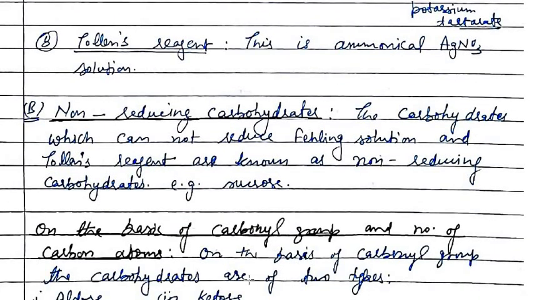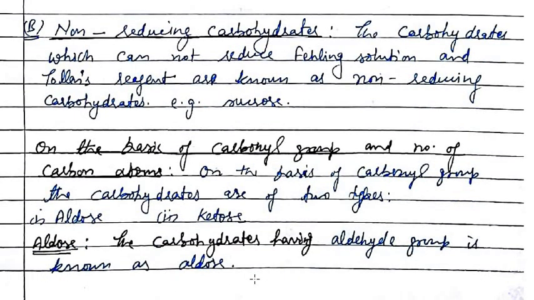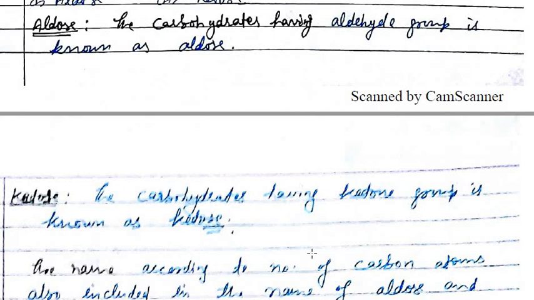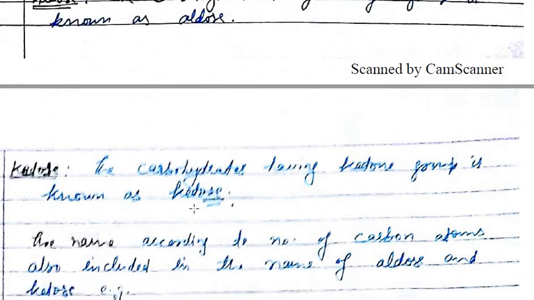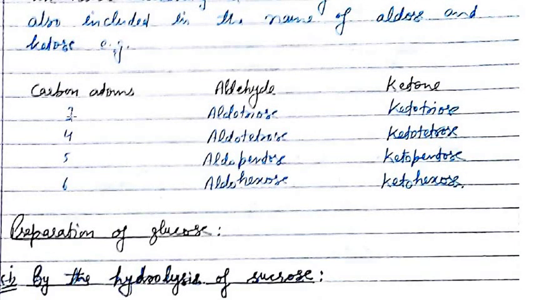Now further classification on the basis of carbonyl group and number of carbon atoms. On this basis, there are two types of carbohydrates, aldose and ketose. The carbohydrates having an aldehyde group are known as aldose, and the carbohydrates which have a ketone group are known as ketose. The number of carbon atoms is also included in the name of aldose and ketose. For example, if there are 3 carbon atoms, it is known as aldotriose if there is an aldehyde group, and ketotriose if there is a ketone group.